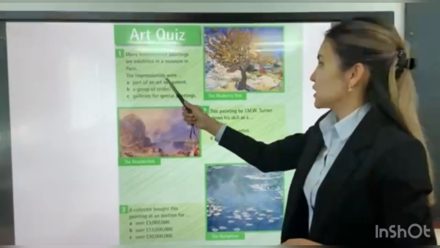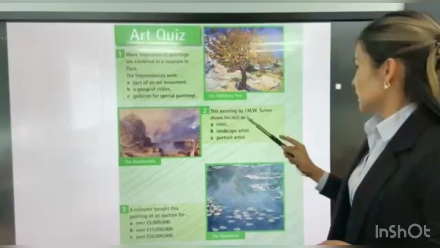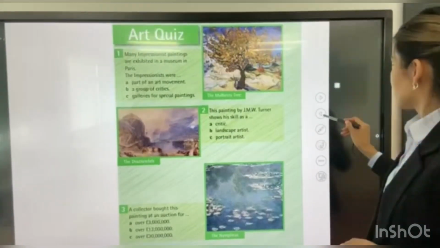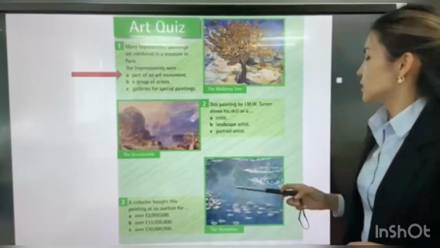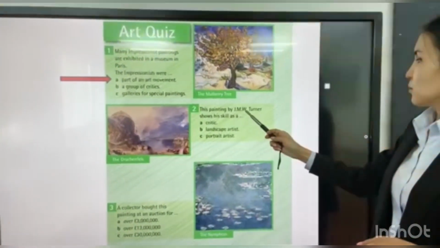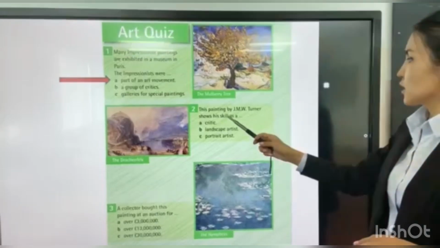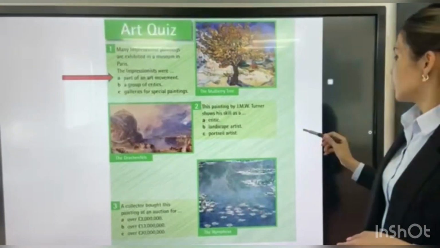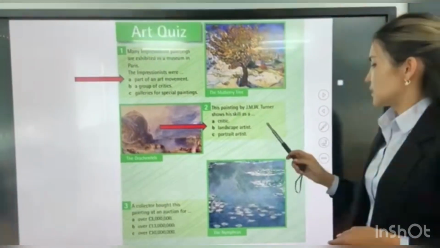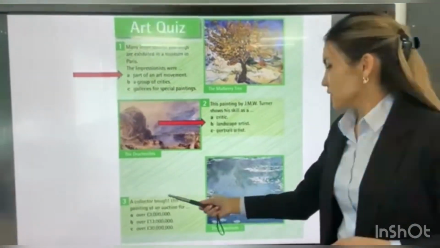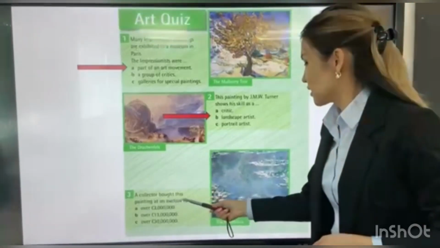The Impressionists were, what's the answer? A part of an art movement. Next, this painting by J.M.W. Turner shows his skills as a landscape artist. Next, a collector bought this painting at an auction.